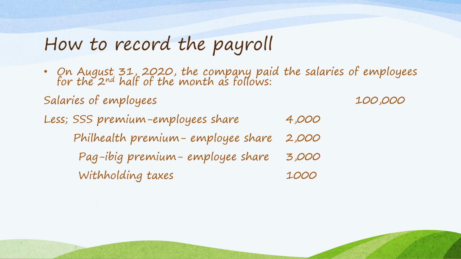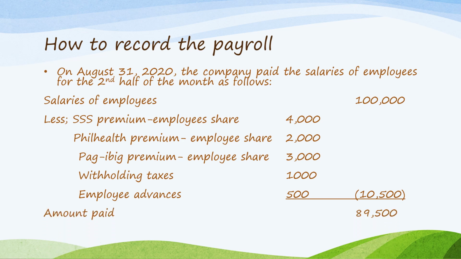So let us say, SSS premium is 4,000, PhilHealth 2,000, Pag-ibig 3,000, and withholding taxes 1,000. And then there's an employee advance of 500. So the total deductions to be made to the salaries of the employees amounted to 10,500. So 100,000 minus 10,500, the net amount paid to employees is 89,500 total. So to prepare the entry for this,